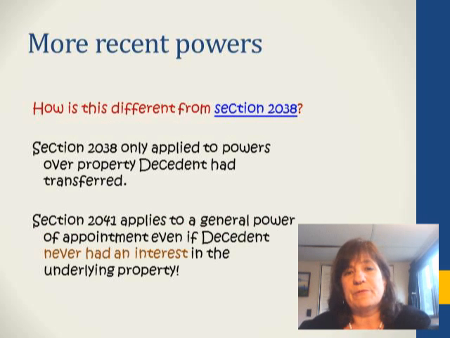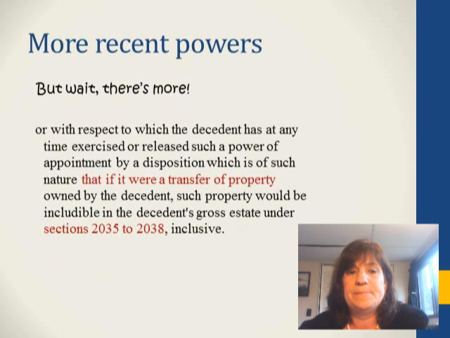Now, how's that different from Section 2038? Well, 2038, remember, only applied to powers over property that the decedent had actually transferred. 2041 applies to a general power of appointment even if the decedent never had a property interest in the underlying property. So this is a power of appointment that could be created by someone else.